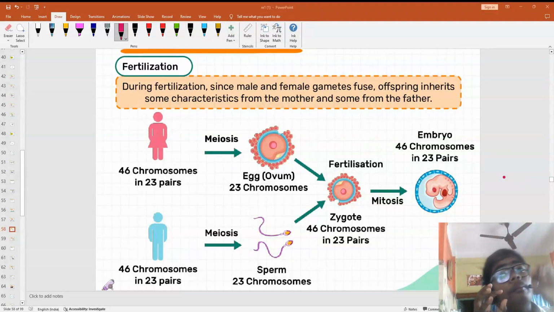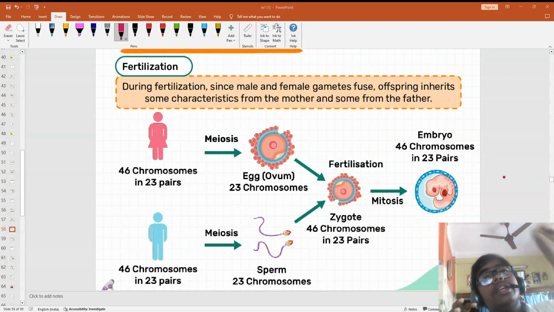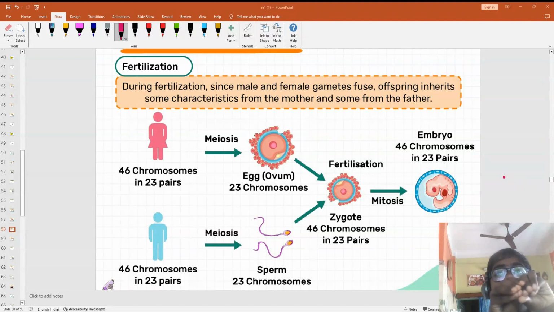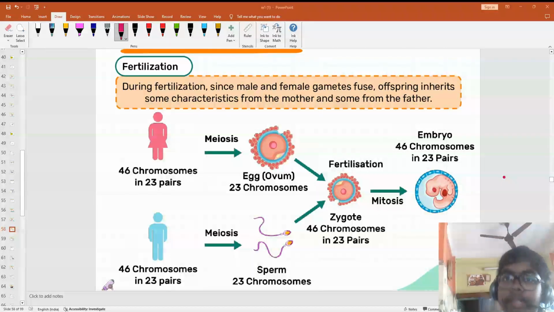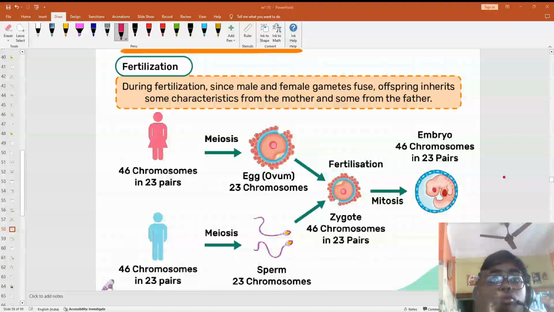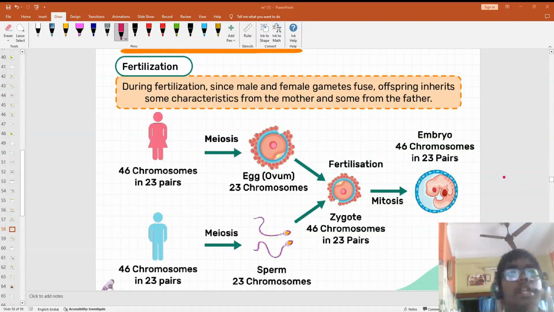Now from the father 23 chromosomes are coming, from the mother 23 chromosomes are coming. So these two will make our 23 pairs, then 46 chromosomes will be there. That is, from each pair one is coming from the mother, and from the father also one of each pair is coming, forming the zygote, right? While fertilization is like this.